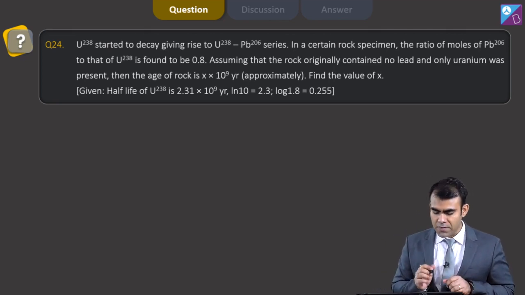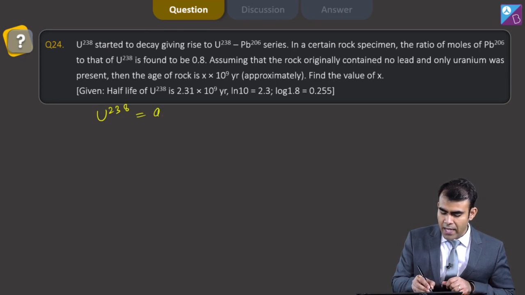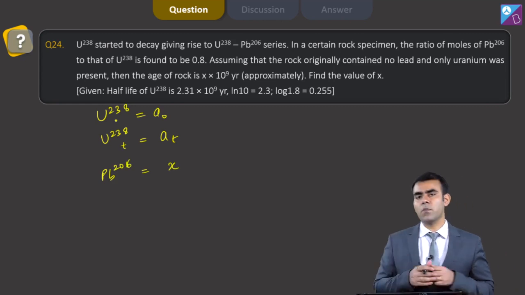So let's solve this. Here if I say that U-238 which is initially present is A naught, and U-238 which is present at time t is At, this is initial, this is at time t, and lead which is present at time t is X, that is the product formed.